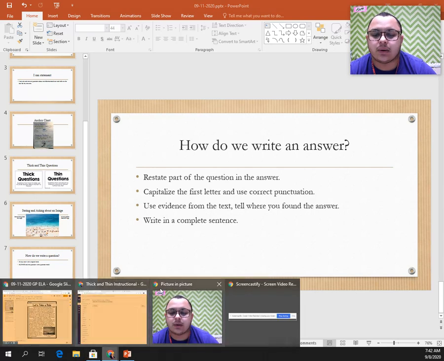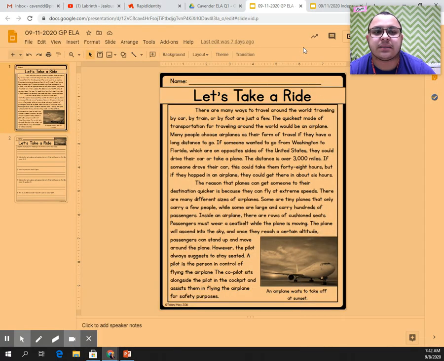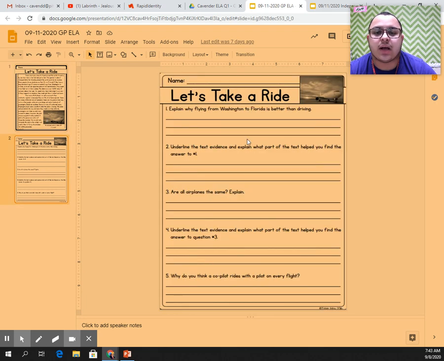So let's model what we're going to do today by reading this passage called Let's Take a Ride. Remember, I always like to start by reading my questions first, just so I know what I'm looking for in the text while I'm reading. Question 1 says, explain why flying from Washington to Florida is better than driving. Well, we know that they're going to be telling us about why it's better to fly from Washington to Florida. Number 2 says, underline text evidence and explain what part of the text helped you find the answer to number 1. In yesterday's video, I did not show you how to underline, but today I will show you how to use these tools to underline.